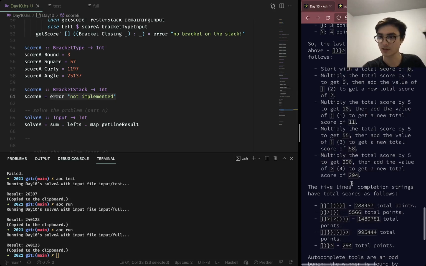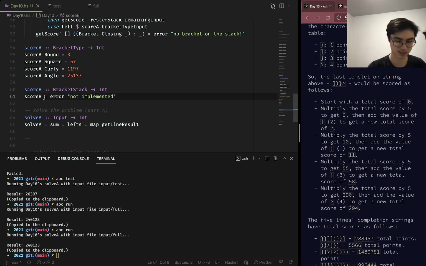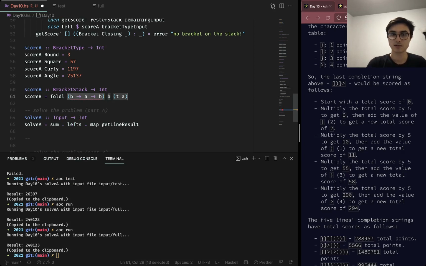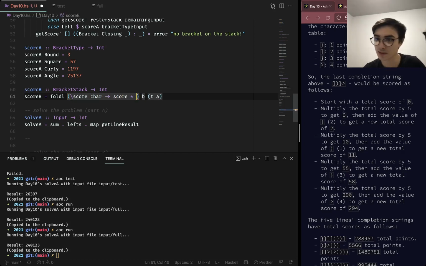Okay. So now what we need to do is we're going to take our stack and we're going to do foldl, right? Yes. foldl. So this is our function that will take a score and the character, and then it's going to be score times 5 plus value of char.